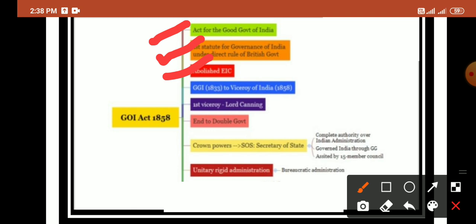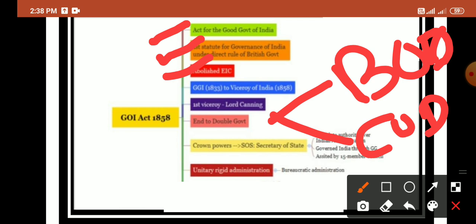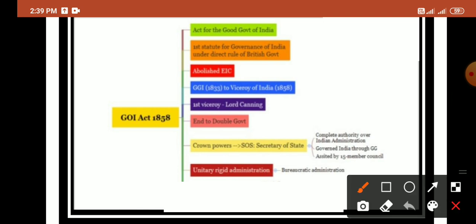Along with this, the act ended the double government system. As you know, the double government system included the Board of Control and the Court of Directors. This ended with the Government of India Act 1858. A new office was also established, the Secretary of State for India, who was under the power of the British crown. The Secretary of State had complete authority over the Indian administration, and he was assisted by a 15-member council.